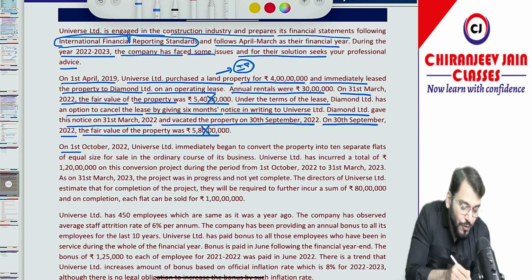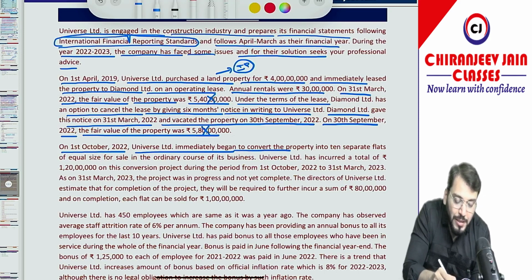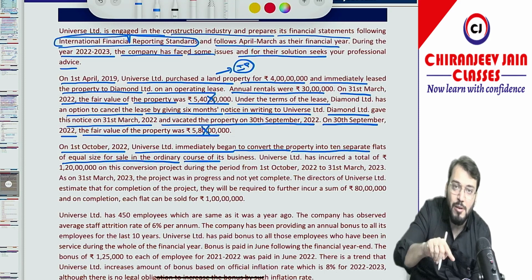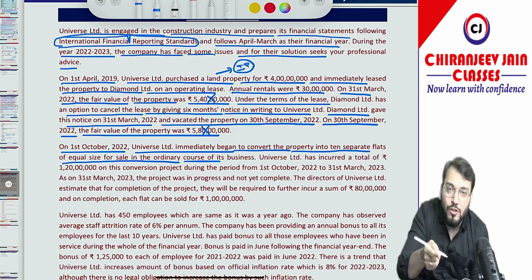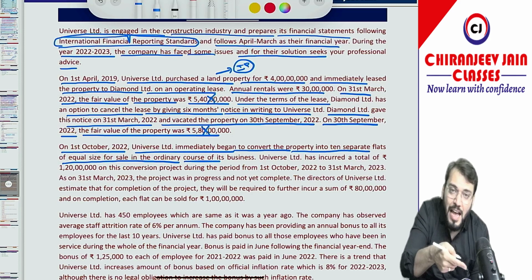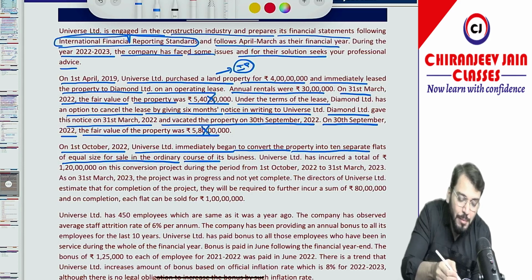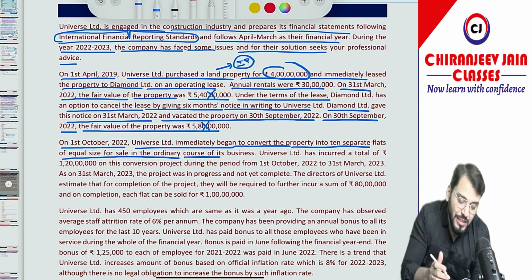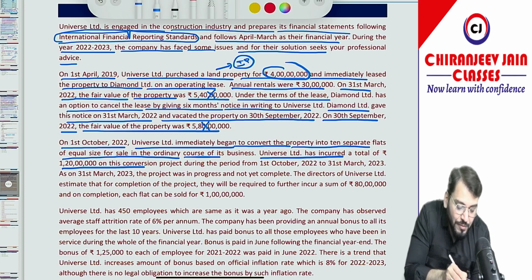Correct? Yes, sir. On 1st October 2022, Universe Limited immediately began to convert the property into 10 separate flats of equal size for sale in the ordinary course of business. So on 1st October, investment property will be reclassified to inventory at its carrying amount, and the carrying amount is equal to the cost price because land is not a depreciable asset. So no depreciation will be charged. The carrying amount will be equal to 4 crore and the reclassification will be done at 4 crore. Understood? Yes, sir.